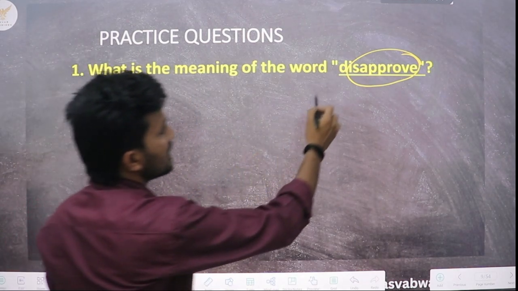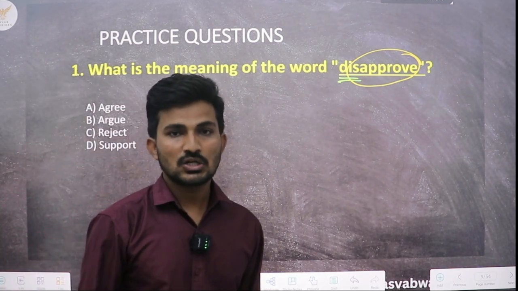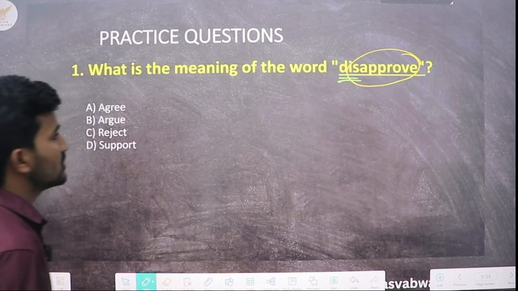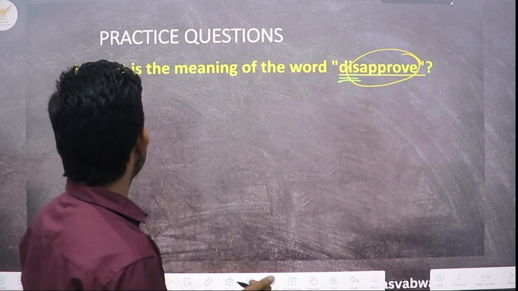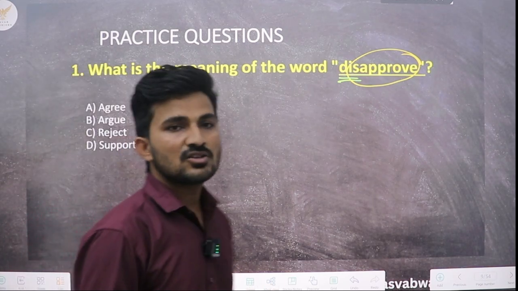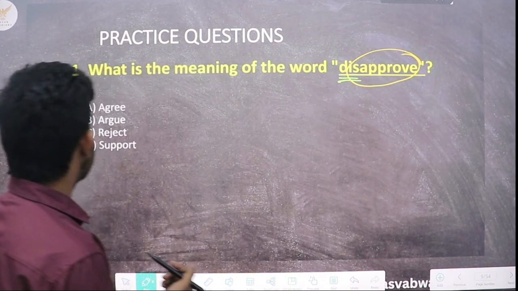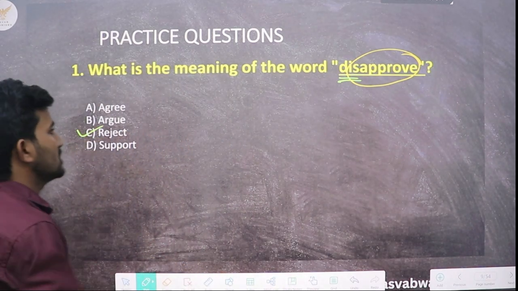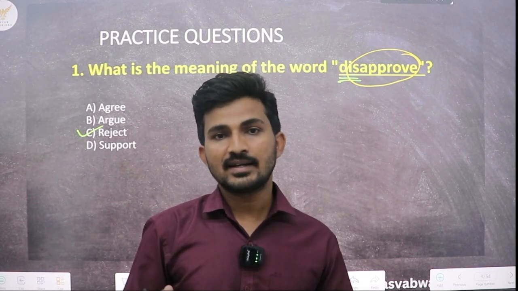We can see that it has a prefix dis, and we know that the prefix dis means not. So which of the options correctly expresses the meaning of the word disapprove? Something which is not approved means it is rejected. So option C is the correct one. The correct meaning of the word disapprove is reject.